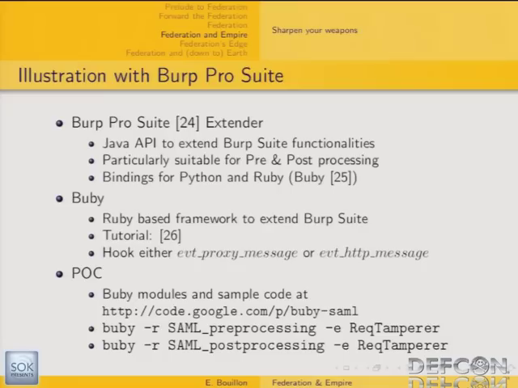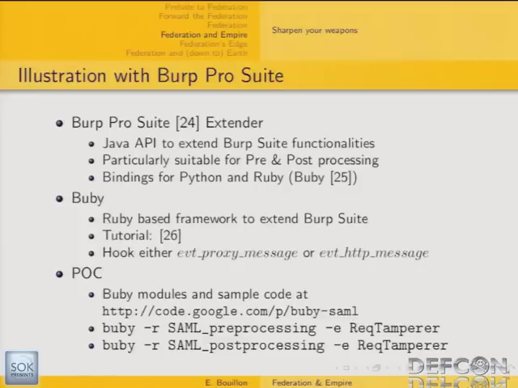So to implement that, I've been using Burp Suite Pro. I guess most of you know this web assessment tool. It has a very, very good cost-benefit ratio. What is really interesting with this tool is that it provides a Java API to extend Burp Suite functionalities, and it's particularly suitable for pre- and post-processing. There also exist bindings for both Python and Ruby. I've been using the Ruby framework to extend Burp Suite, which is called Buby.